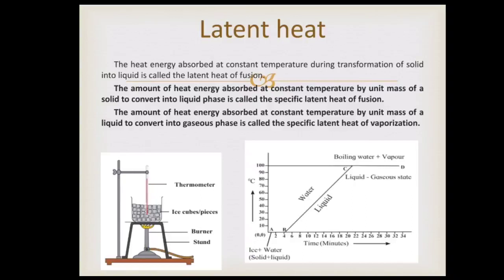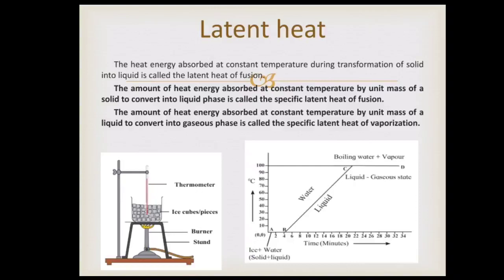Once all the ice is transformed into water, the temperature of the water starts rising from 0 degrees Celsius. It increases up to 100 degrees Celsius. Line BC in the graph represents the rise in temperature of water from 0 degrees Celsius to 100 degrees Celsius.